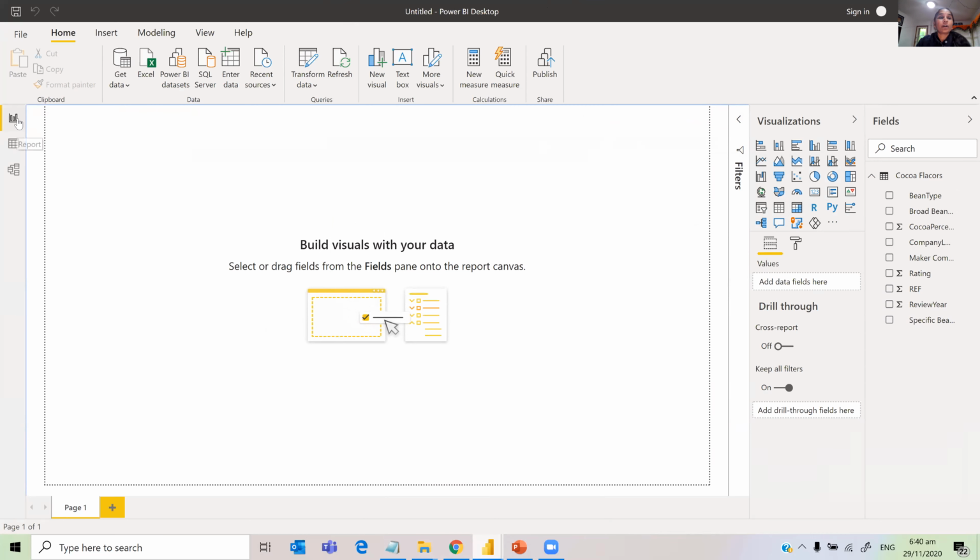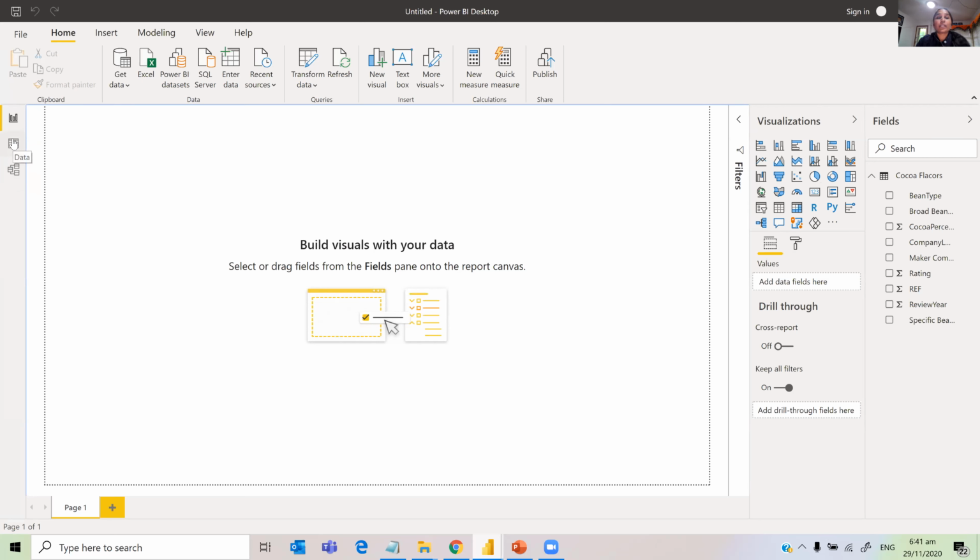Now, in Power BI Desktop, I'll just quickly go through the layout. There are 3 buttons here. So it's called 3 layers. One is report layer, data layer, and data model layer. Report layer is where you create your report, all the visualizations. And these are the visualizations that you can use to create.